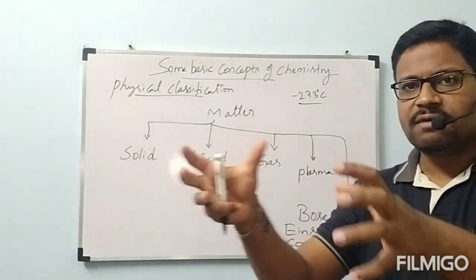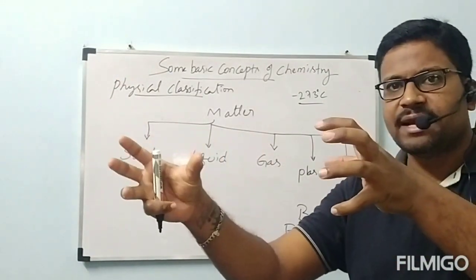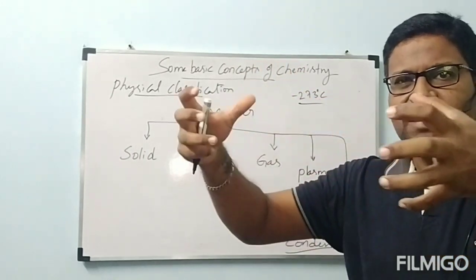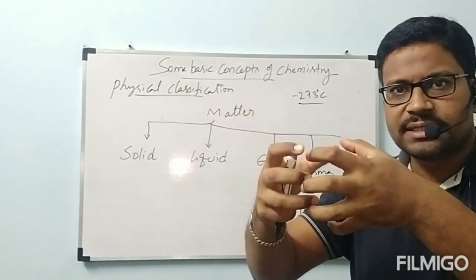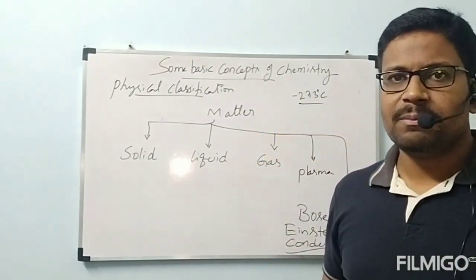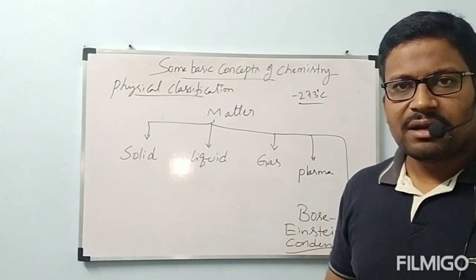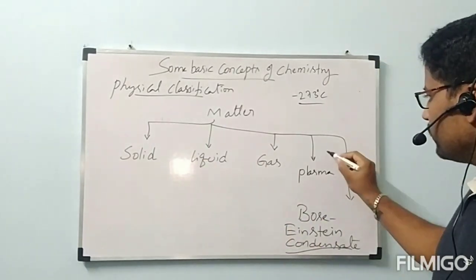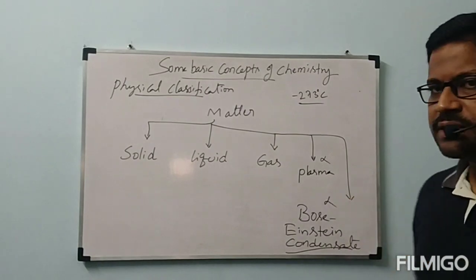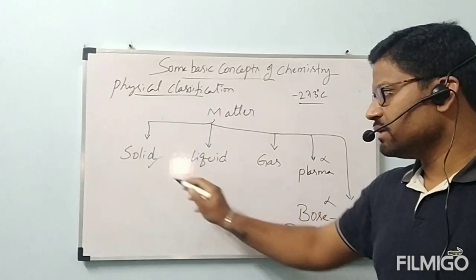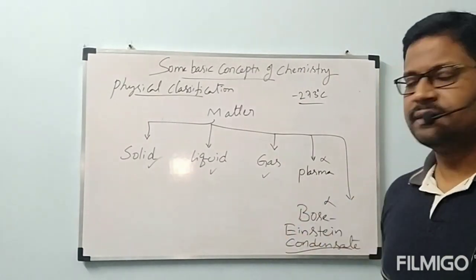Almost, one atom and another atom will be completely overlapped with each other. Means they will come very close at very low temperature. Almost they are getting overlapped with each other. That state is called Bose-Einstein condensate. But at normal temperature, all these things won't happen. That's why we don't bother about plasma and Bose-Einstein condensate highly. So our concentration is entirely on solid, liquid and gas.